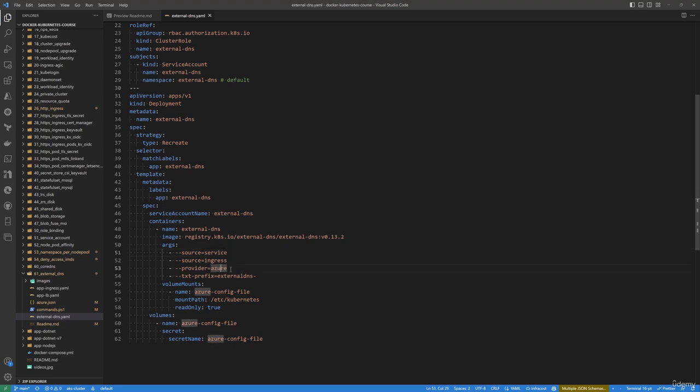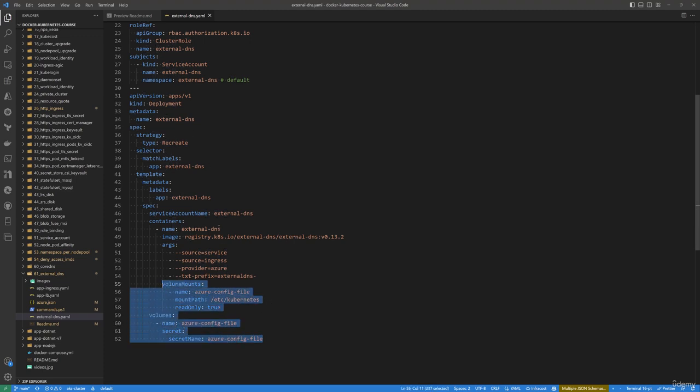And then the provider is Azure, because here I want to use Azure DNS. If you are using other cloud providers like AWS, then this should be AWS. And then I'm mounting a volume, and that volume will be used in order to read that azure.json secret file.